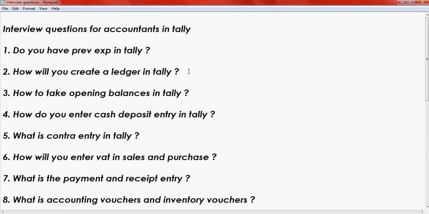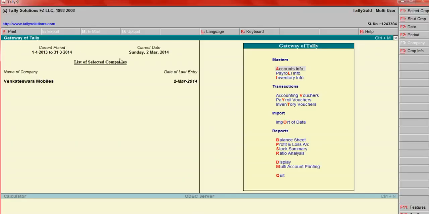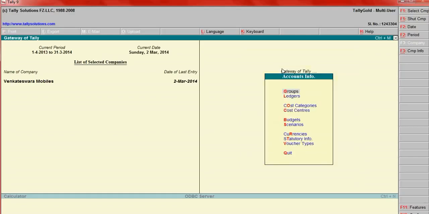The third question is, how to take opening balances in Tally. This is a very important question. While taking opening balances, you get the previous year balance sheet. From the balance sheet, you have to create ledgers one by one and take opening balances. I will show you one example. In this company, from the previous year account balance, I am going to create one ledger.